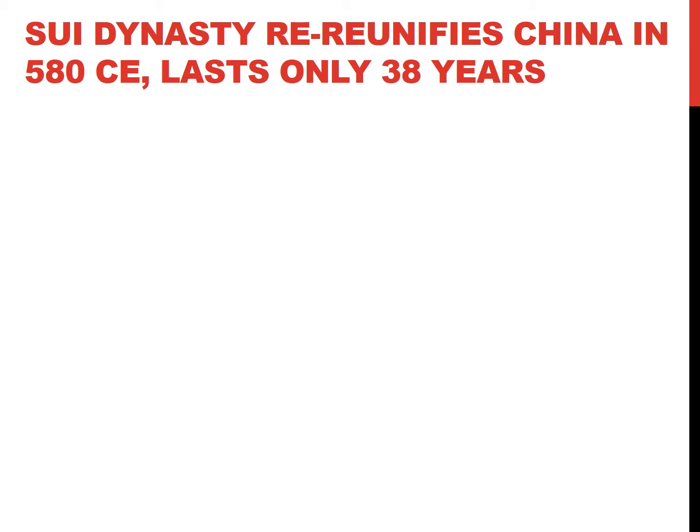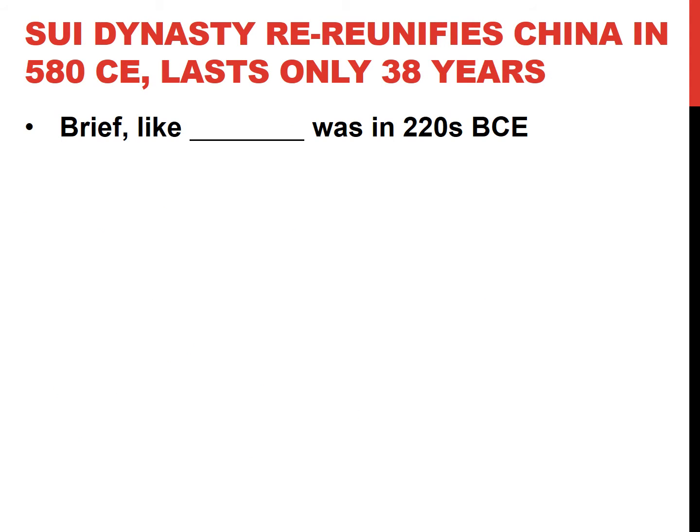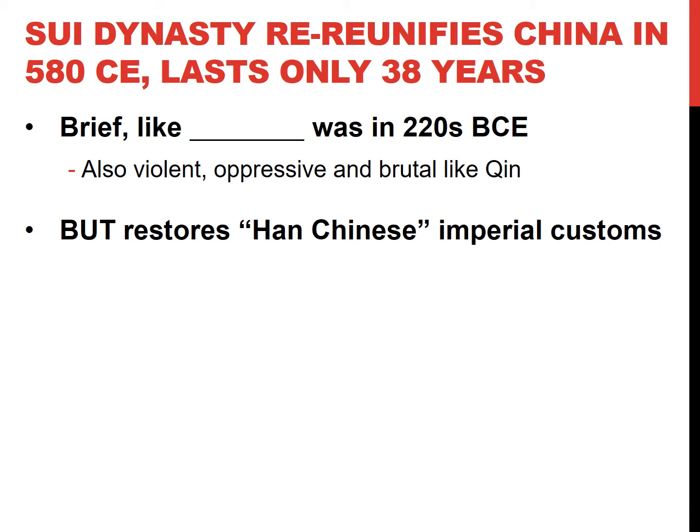All right, the Sui dynasty reunifies China, but it only lasts a short period of time. It only lasts for 38 years, which is kind of just like the Qin dynasty in the 220s BCE. And the reason why it doesn't last that long is because they're super brutal and they're super oppressive. Nobody wants to be beaten down over and over again. At some point in time, you're snatching that bar out of the hand of the brutalist. I don't even think that's a word. And you're starting to say, I want to stand up for myself.